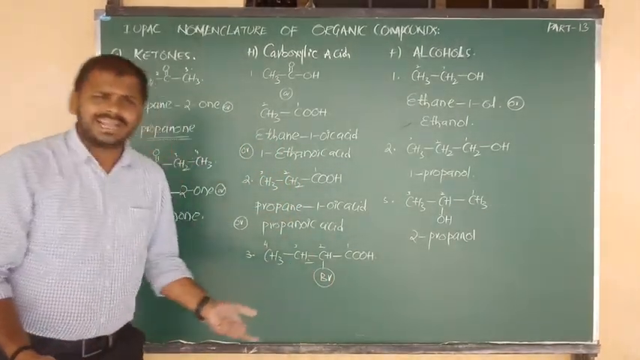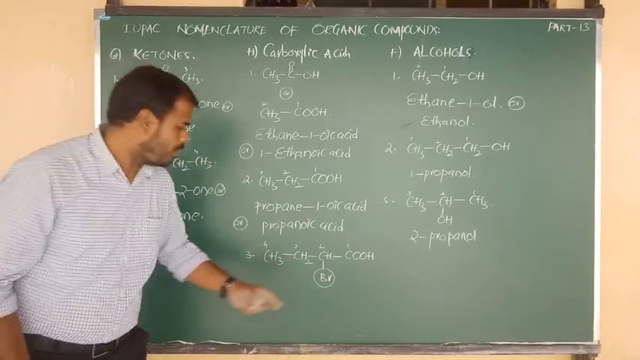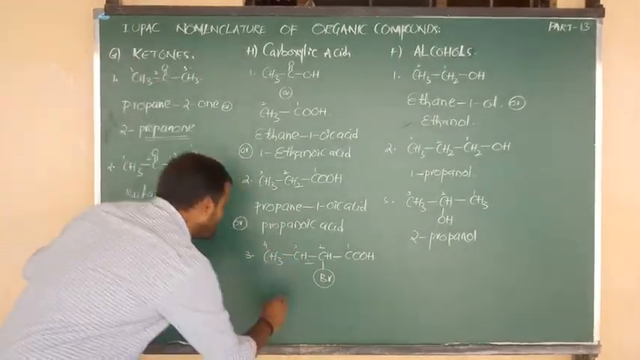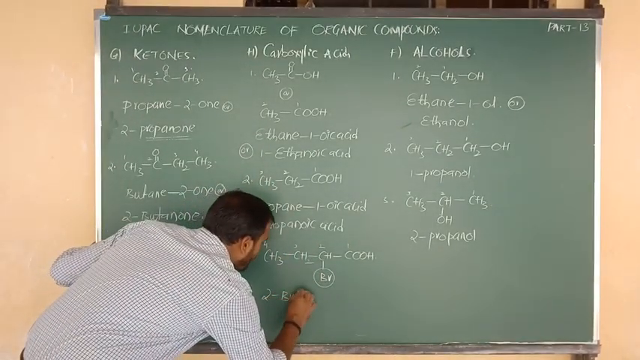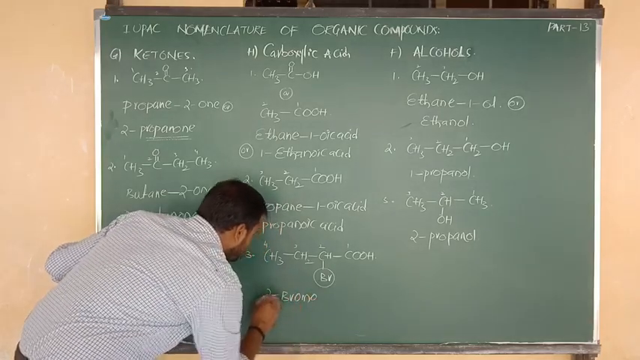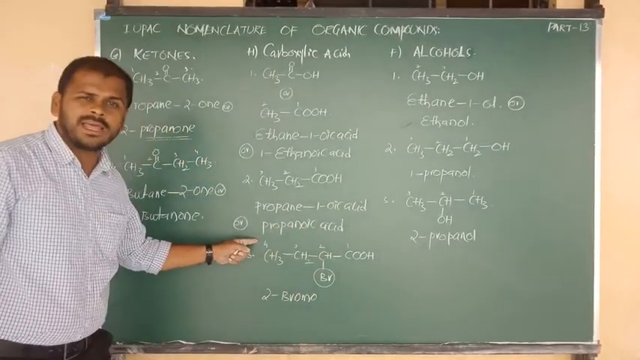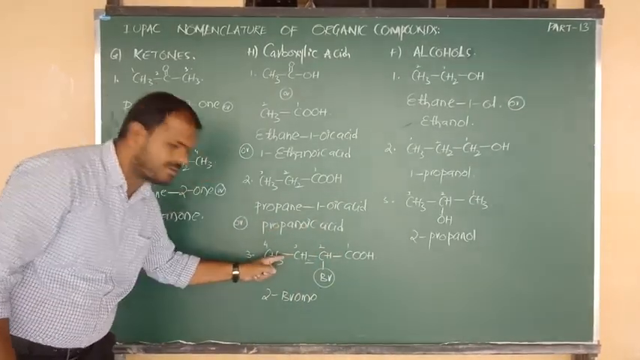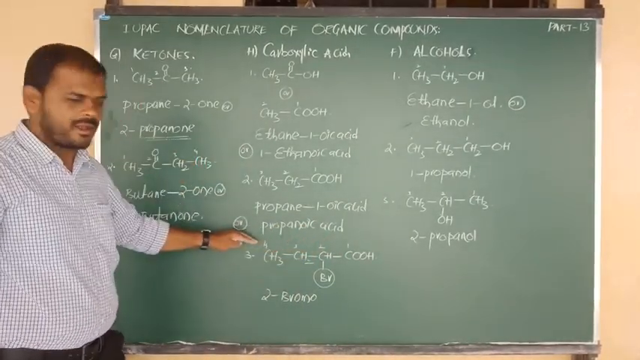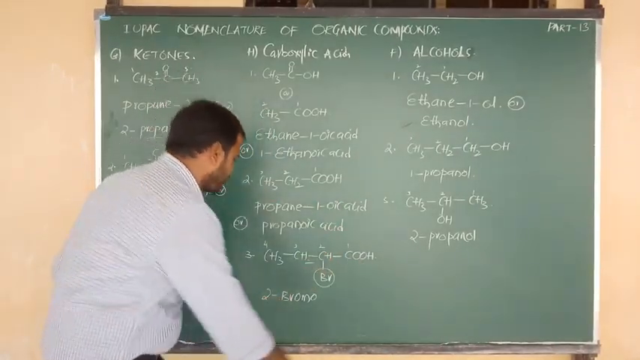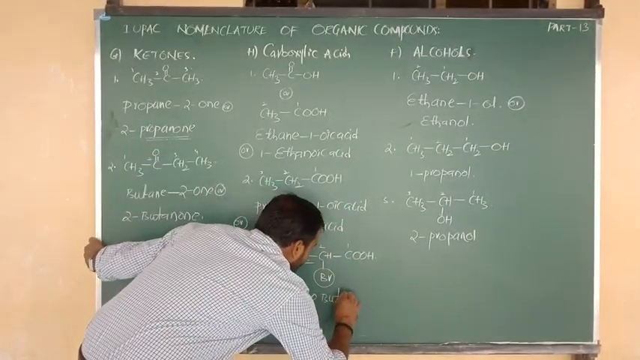What about this? It's going to act as a side chain. If Br is a side chain, what do we have to write? Bromo. Bromo position is 2. So we can write 2 bromo. Side chain was clear. Remaining 4 carbons are there, but all of them have single bonds. Butane, 1 oic acid. 2 bromo butane.